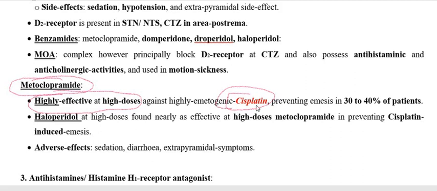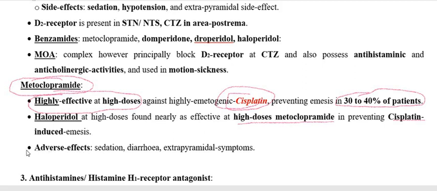So this is very, very important, which is seen in about 30 to 40% of the patients: inhibiting the vomiting caused by the anti-cancer drug cisplatin. So metoclopramide we have to use at a higher dose to inhibit the vomiting produced by cisplatin.